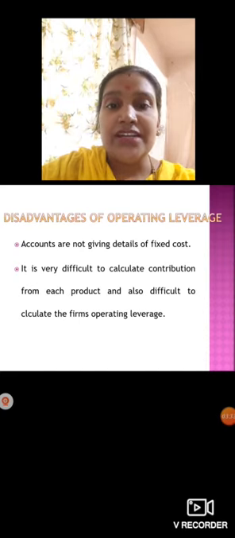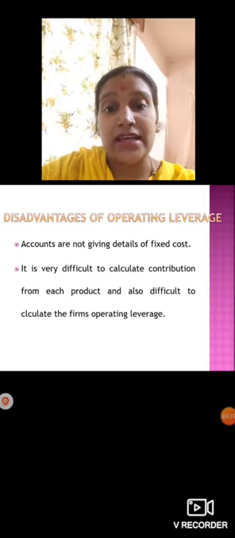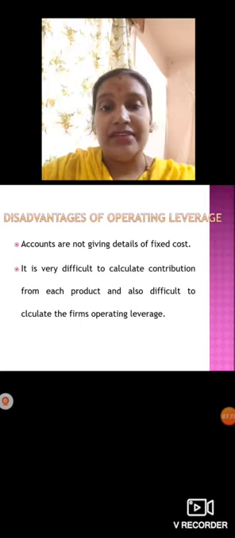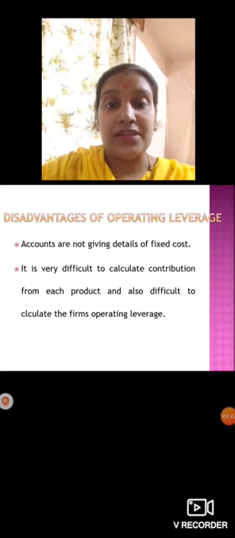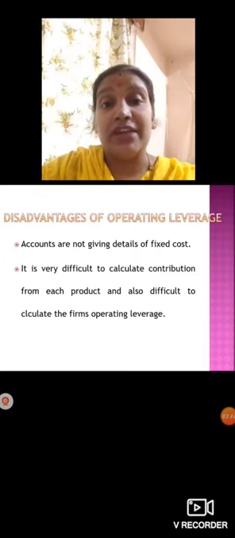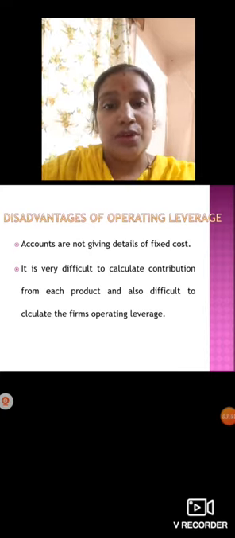Then it is very difficult to calculate the contribution from each product and also difficult to calculate the firm's operating leverage. Calculation of contribution is difficult because every time you have to calculate for each and every product, so it is a bit lengthy process and it is difficult to calculate the contribution for all types of products here.